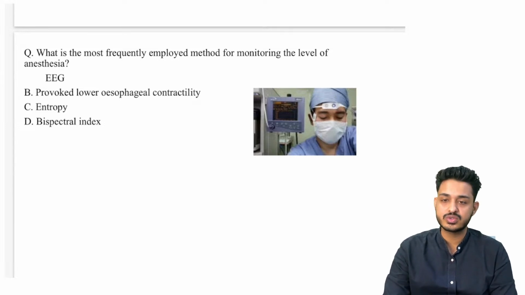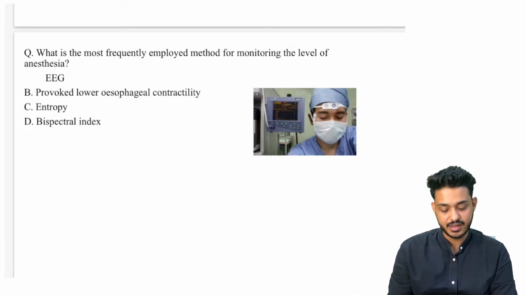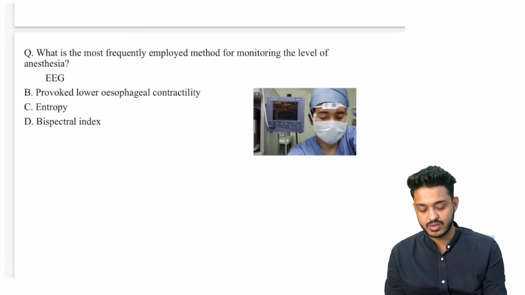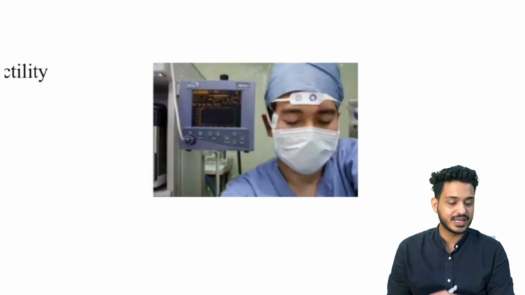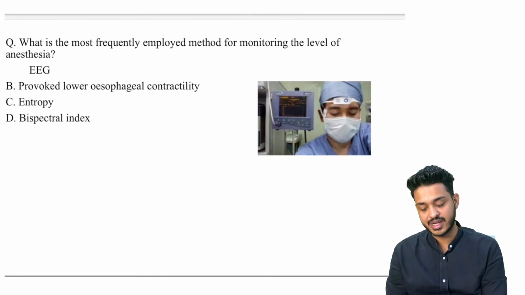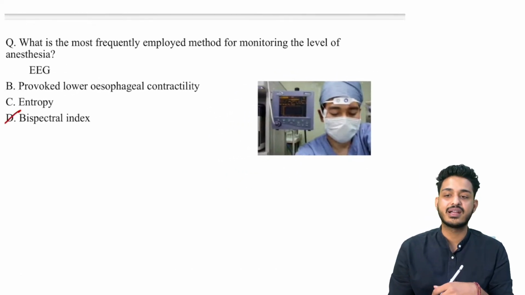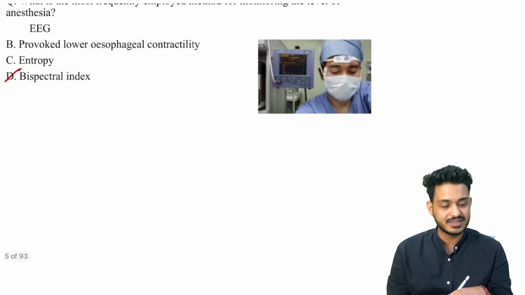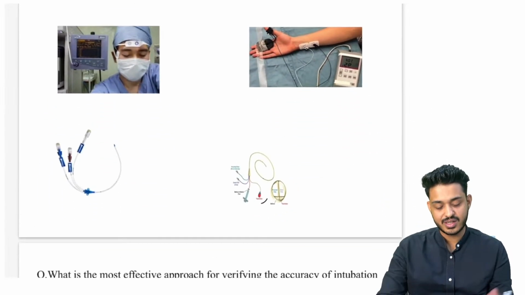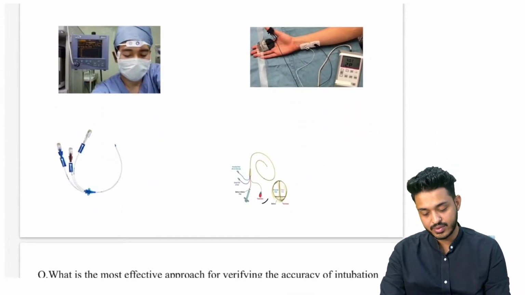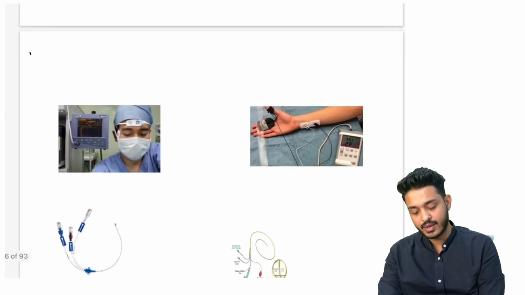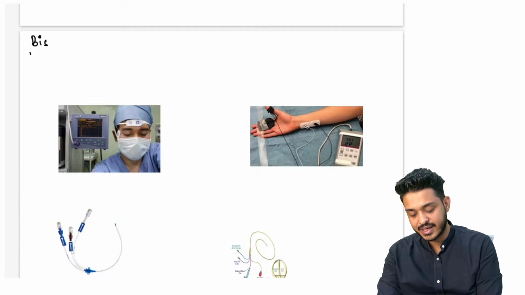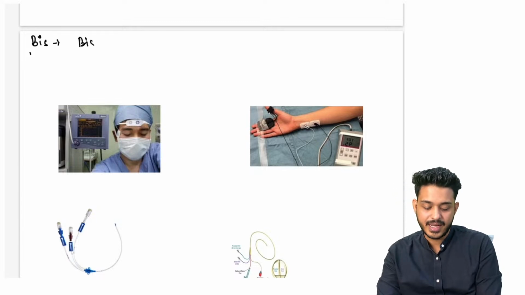Apart from those 5 mandatory monitors, we are also having some desired monitors, right? उनके अलावा भी कुछ monitors होते हैं. So remember, अगर ऐसा कोई image आता है, here if you find something like that, you should be answering what? You should be answering, this is your bispectral index. This is going to be your bispectral index. So what are the different monitors we are going to have? Look here. This is your first one. This is your BIS. This is also known as BIS, bispectral index.